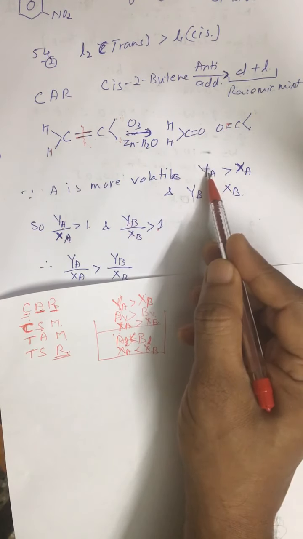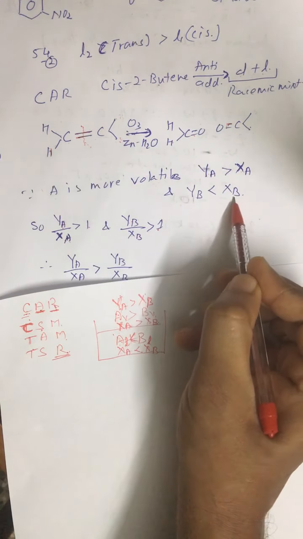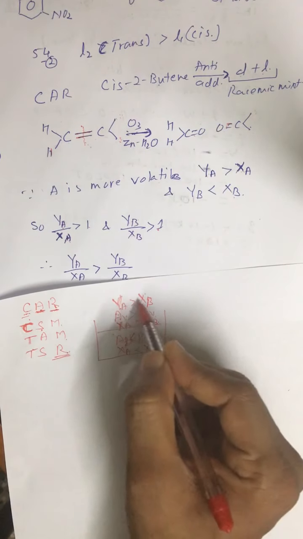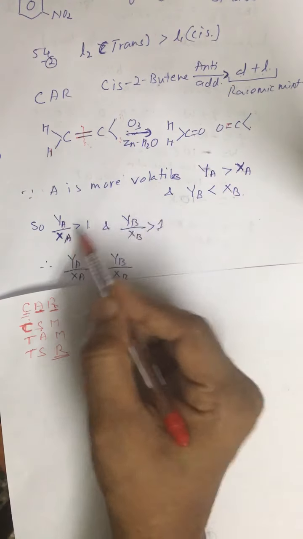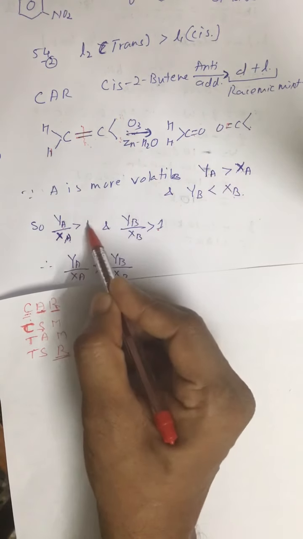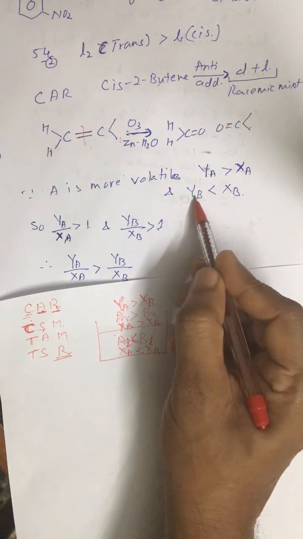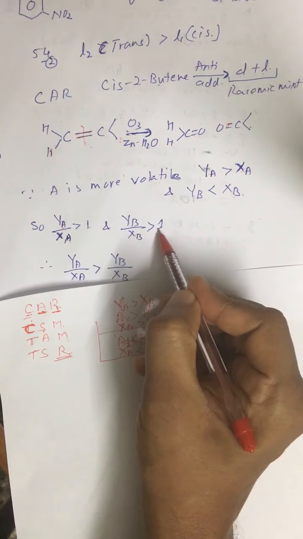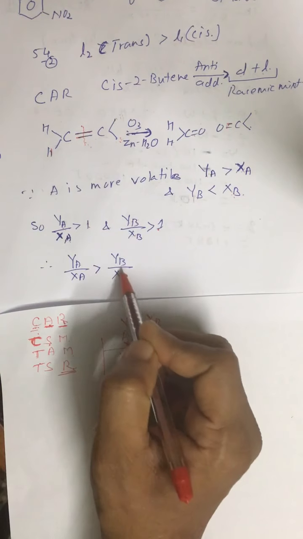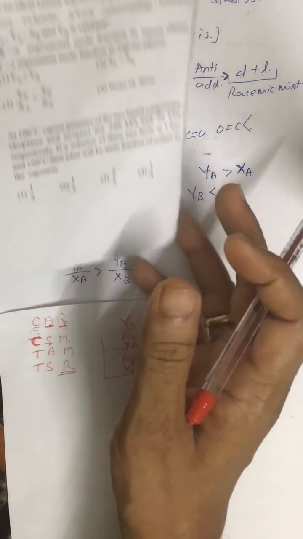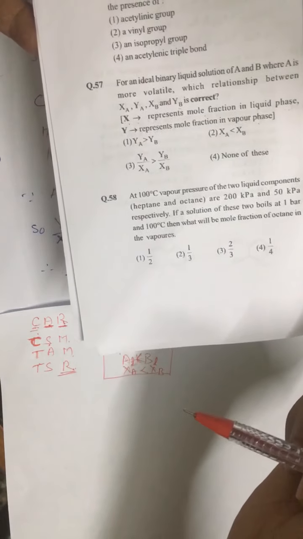Here we are saying that YA is greater than XA and YB is less than XB, which we have already explained. So since YA is greater than XA, YA upon XA is greater than 1, and YB upon XB is less than 1, therefore we can also say that YA upon XA is greater than YB upon XB. Question number 57, correct answer is third option.